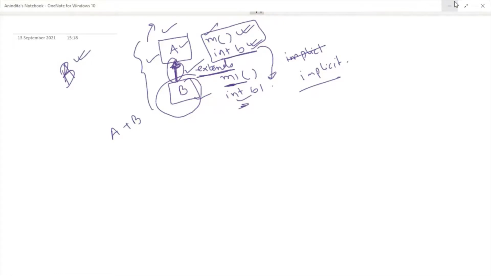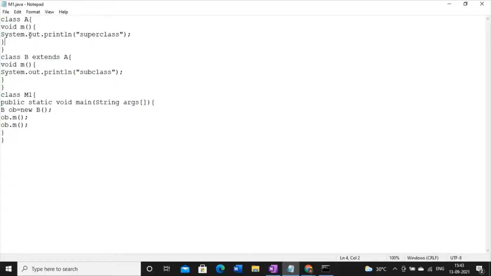So here also, whenever I'm writing the same method name, the second method is more prominent, meaning the output of the subclass, the recent method, is visible. If I call this method twice or thrice, each and every time it will understand that I'm calling the same method, the method of the subclass.